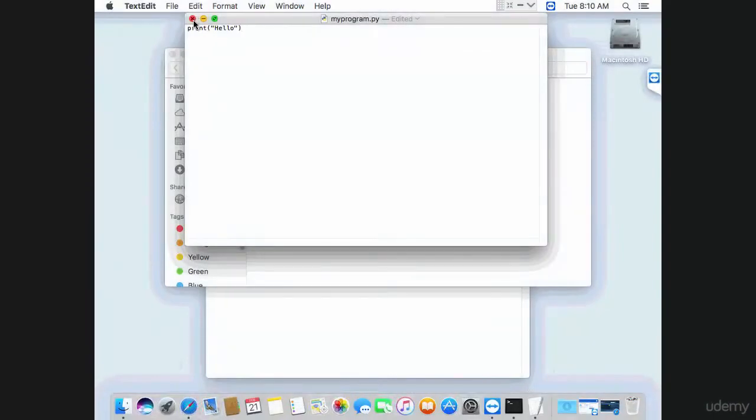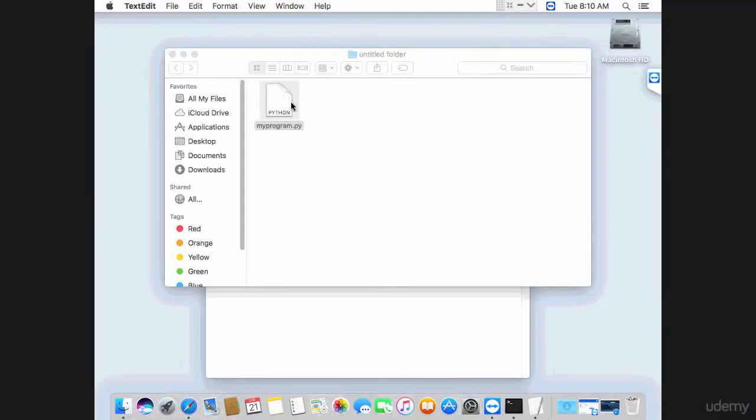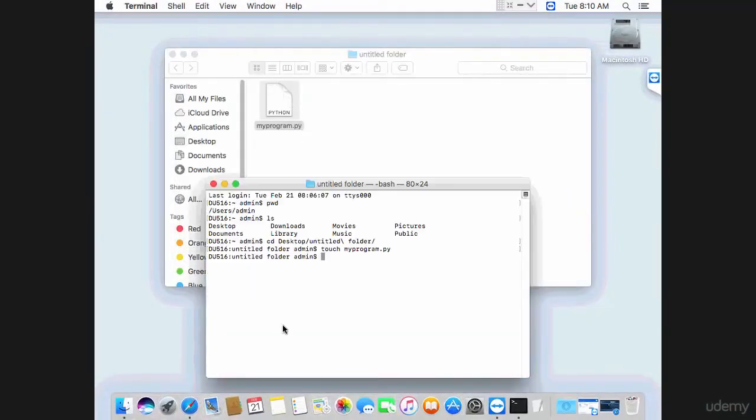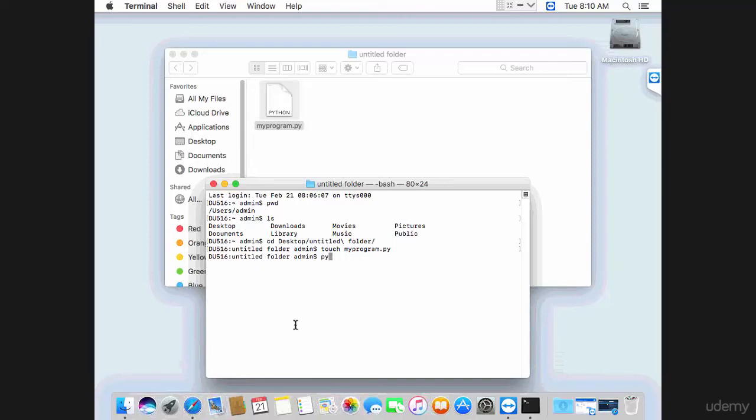Ctrl S to save, exit TextEdit, and then go back to the terminal. To execute the program that you just created, you use the python3 command, and then you can type myprogram.py, or you can use tab to autocomplete the name, enter to execute, and you get the output of the program printed out in the terminal. In this case, the output is hello.